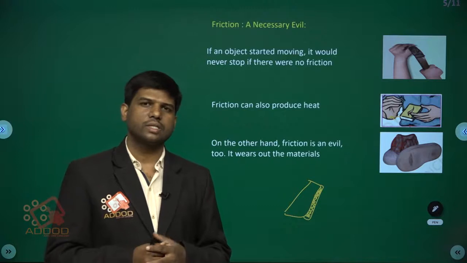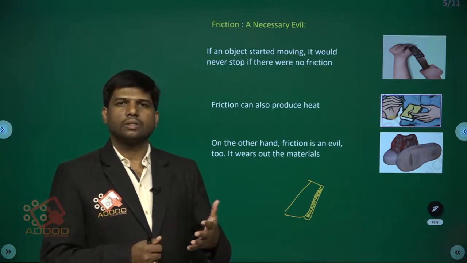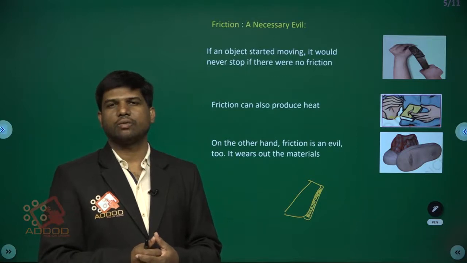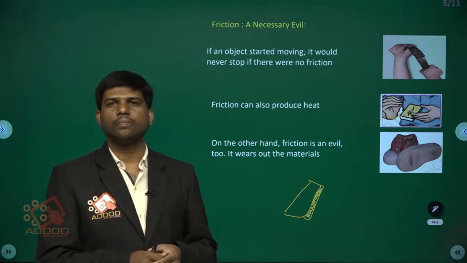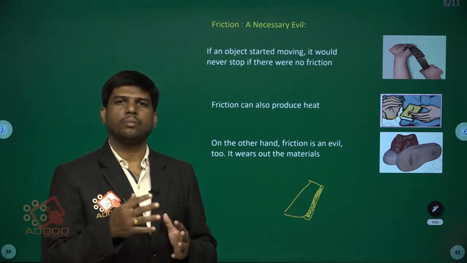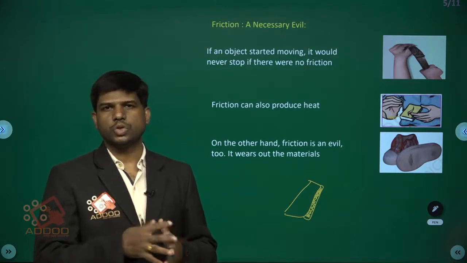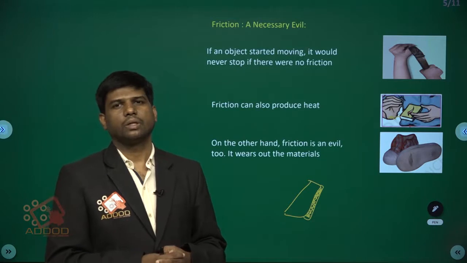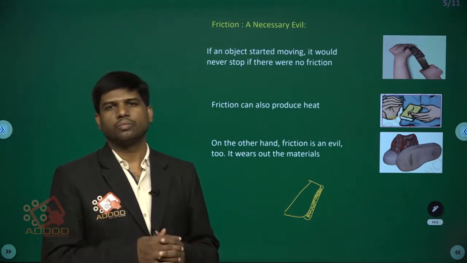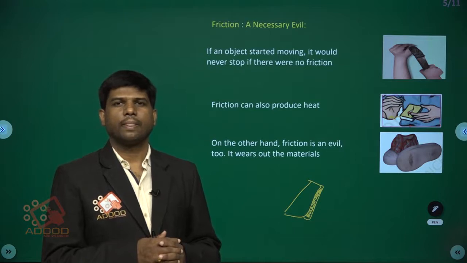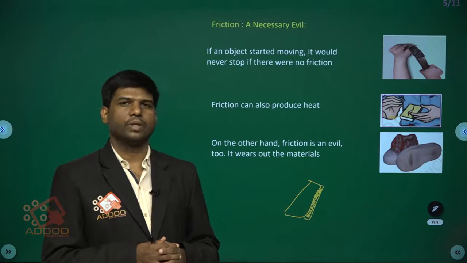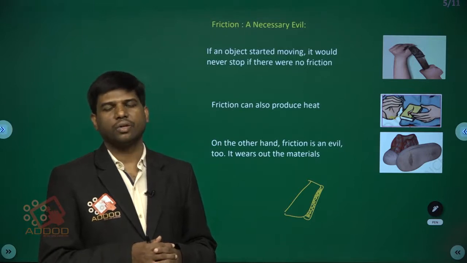So friction is necessary and it is evil. So why is it necessary? Because we cannot even walk on the road if there is no friction. You cannot even fix a nail into the wall. You cannot make a moving body stop, okay, because if a body is moving, it continues to move if there is no friction. So friction is necessary and it is evil. Why is it evil?